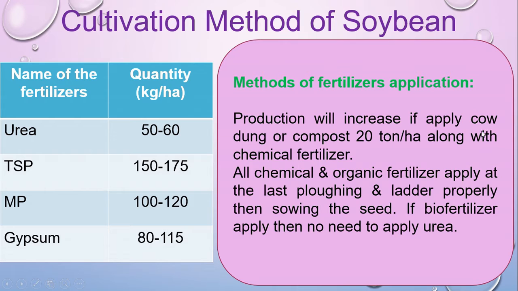Production will increase if you apply cow dung or compost 20 ton per hectare along with chemical fertilizer. That means when you prepare the land, if you apply cow dung or compost, about 20 ton per hectare, it increases the fertility of the soil. All chemical and organic fertilizer should be applied at the last plowing and leveling properly, then sow the seed. If biofertilizer is applied, then there is no need to apply urea.